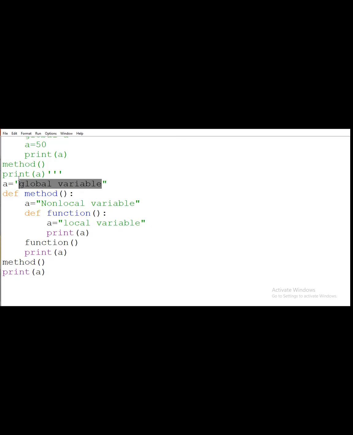Means what? In this function we are referring to the local variable, means this function will refer to this message, that is this A value, a local variable. And this method definition, this method function, is referring to the non-local variable, means this value. And outside the function we are referring to the global, means what? Outside the function we are simply writing print A, means we are accessing this. So this function is totally dependent on this, and this function is dependent on this, and it will be the global declaration of the function.